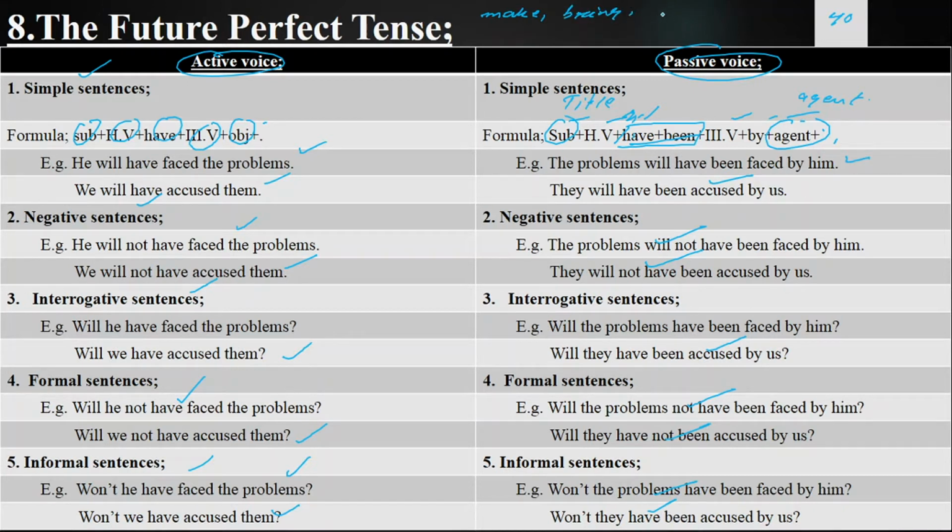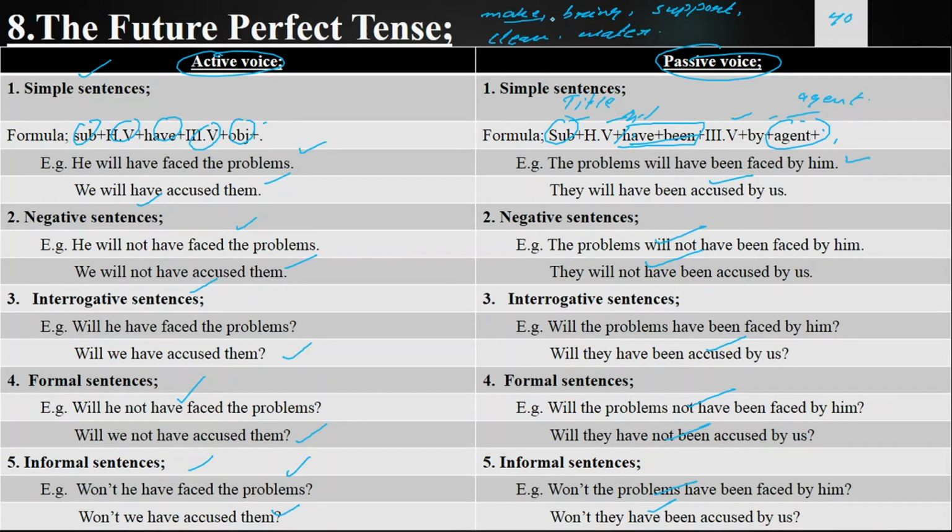Third verb is support. Fourth verb is clean, and the last verb is known as water.